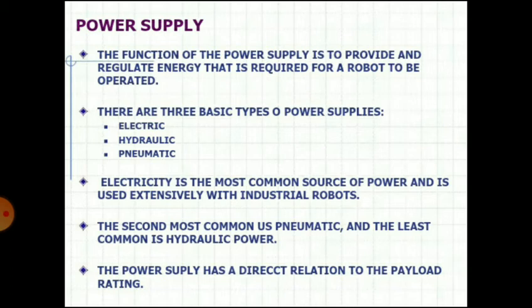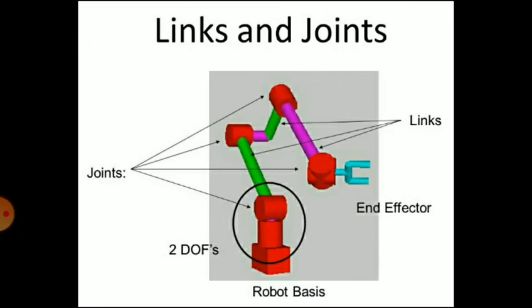The second most common is pneumatic and the least common is hydraulic power. Hydraulic power is used for heavy load, and pneumatic is used when accuracy is not required. So the power supply has a direct relation to the payload rating. The next part that we will see is the links and joints. You can see the different types of joints and the links in a manipulator. The joints and the links are denoted by the arrows.